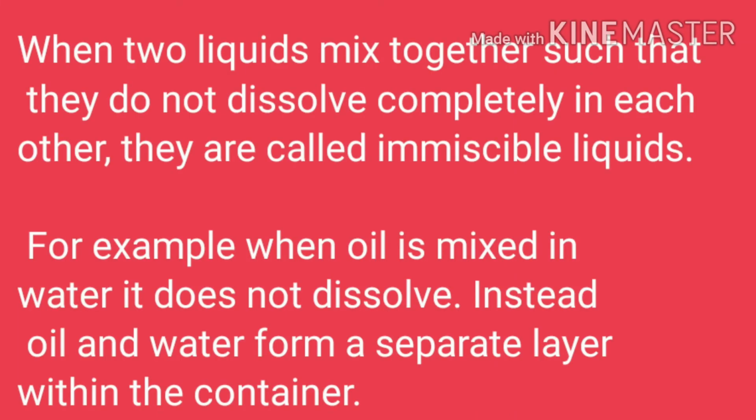Now, immiscible liquids: when two liquids mix together such that they do not dissolve completely in each other, they are called immiscible liquids. For example, when oil is mixed in water, it does not dissolve. Instead, oil and water form separate layers within a container.